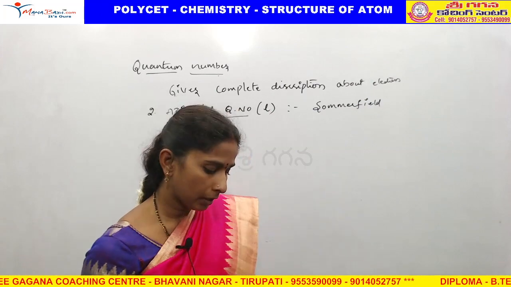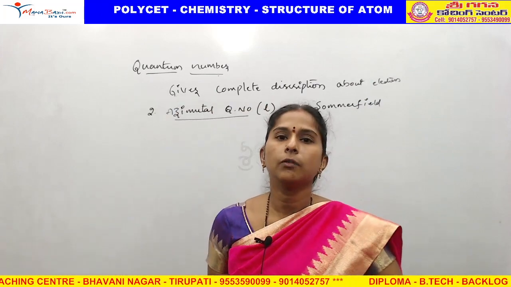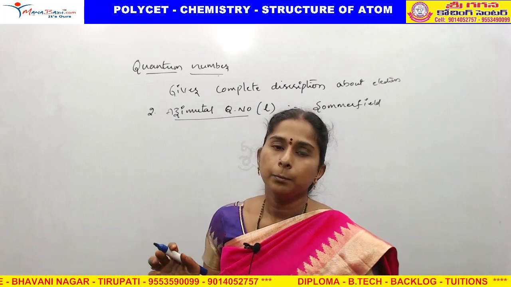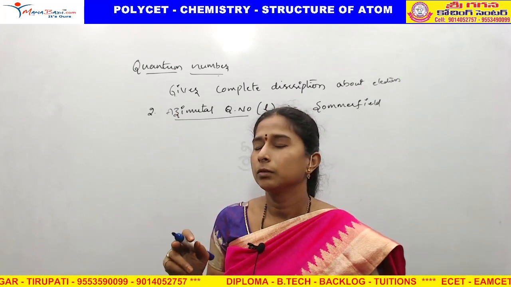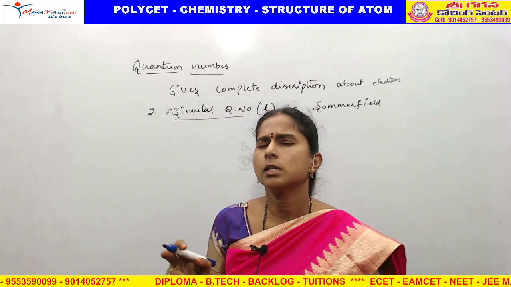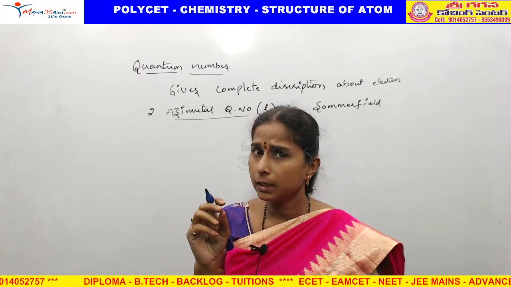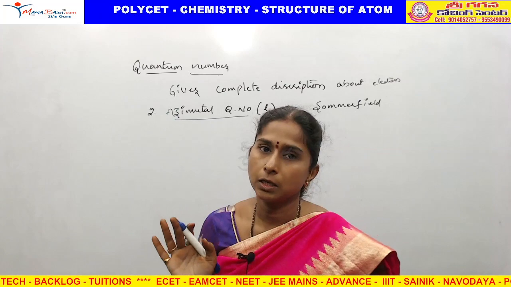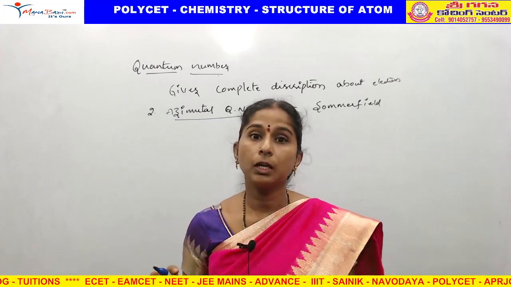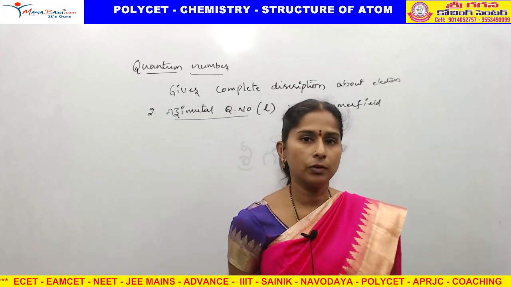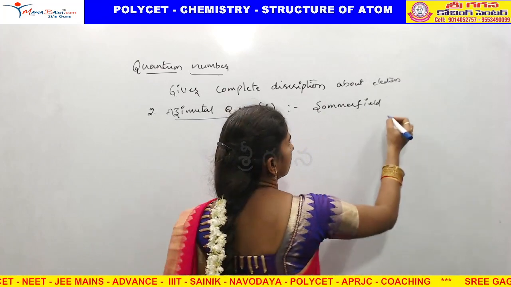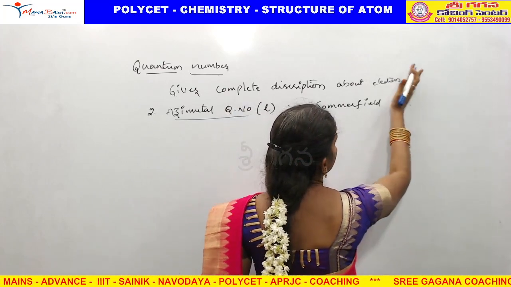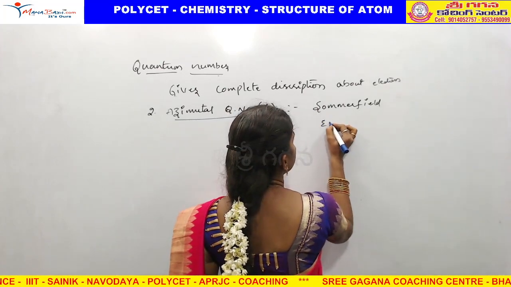According to Bohr's theory, electrons revolve around the nucleus in a circular orbit, so the orbit is spherical in shape. But Sommerfeld gave an elliptical shape.